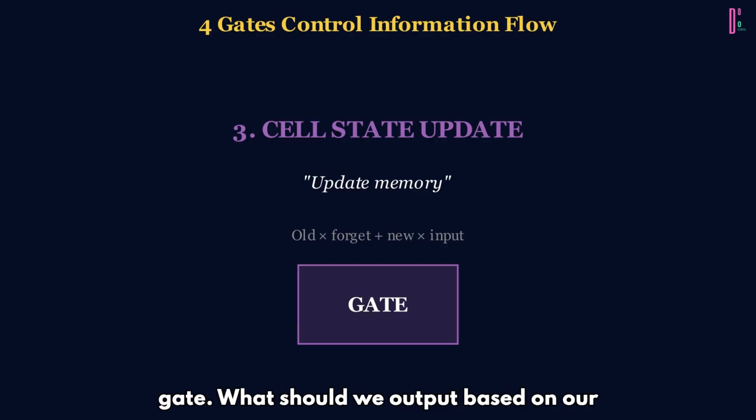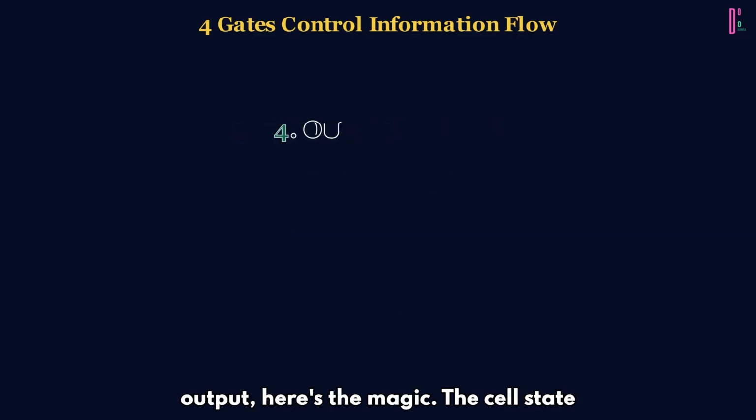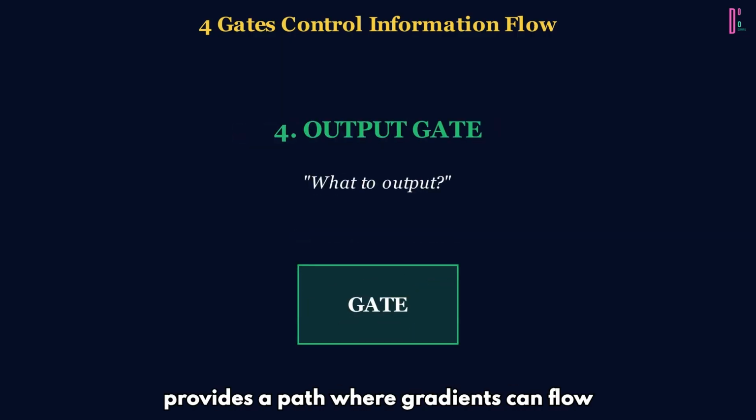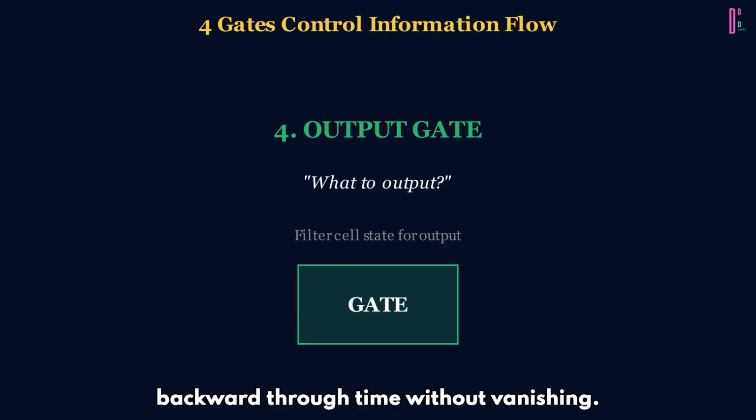4. Output gate. What should we output based on our memory? It decides what parts of the cell state to reveal as the hidden state output. Here's the magic: the cell state provides a path where gradients can flow backward through time without vanishing.